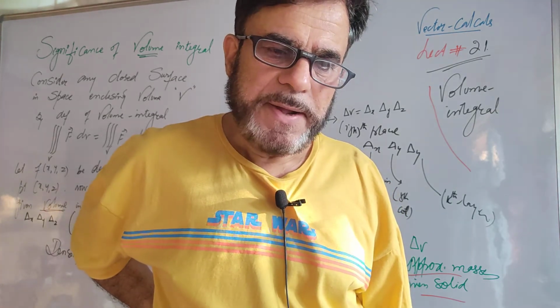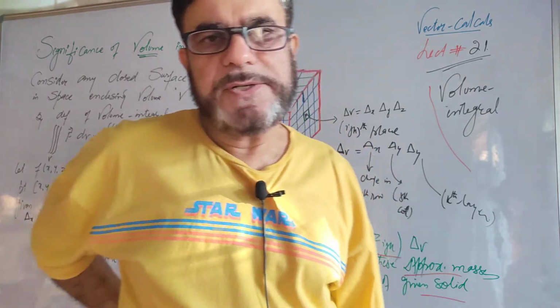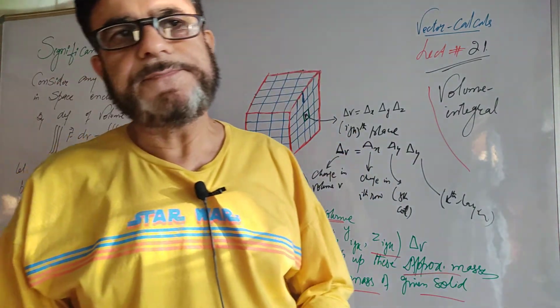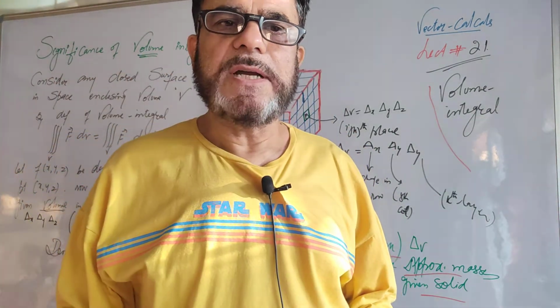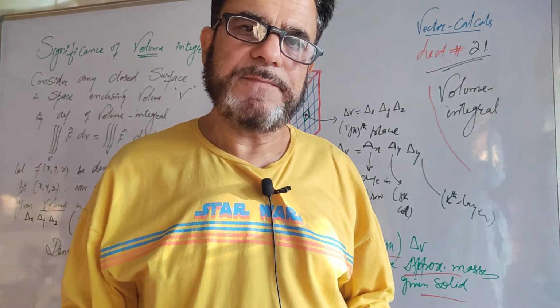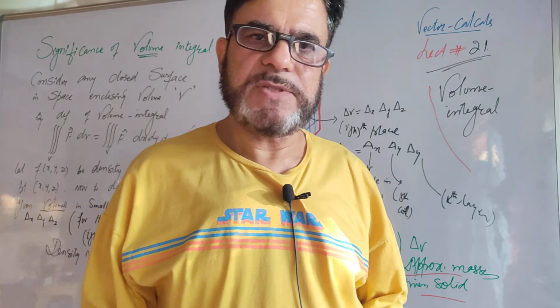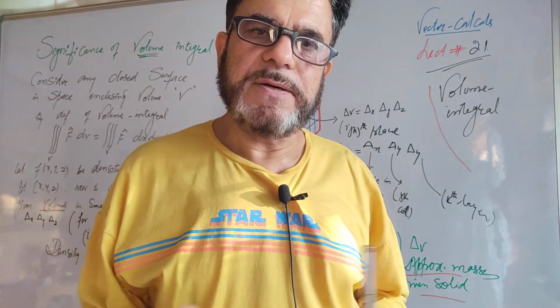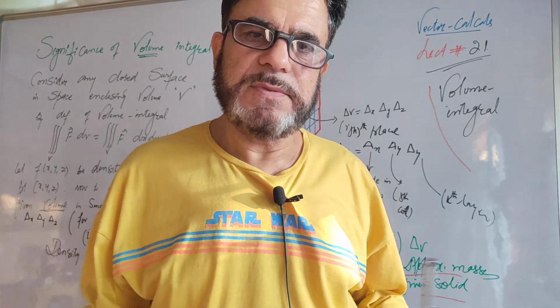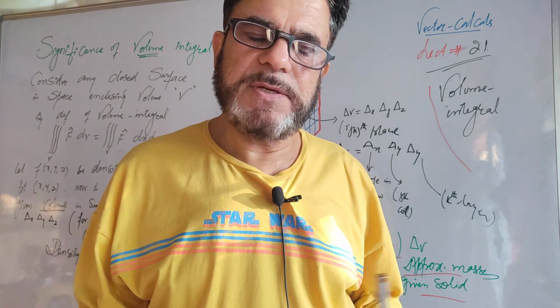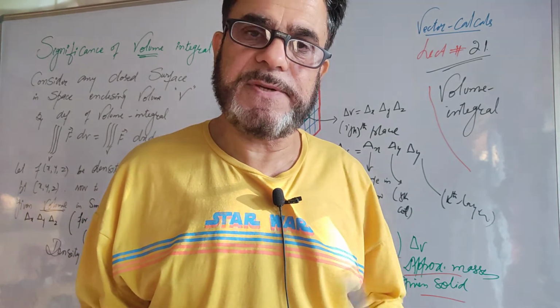As I said in lecture number 20, we looked at how we calculate the volume of any solid in 3D bounded by surfaces. It may be a cuboid, a cube, or even a sphere.